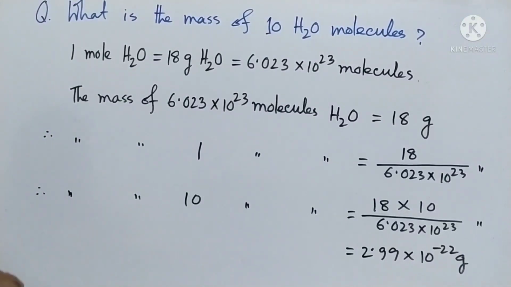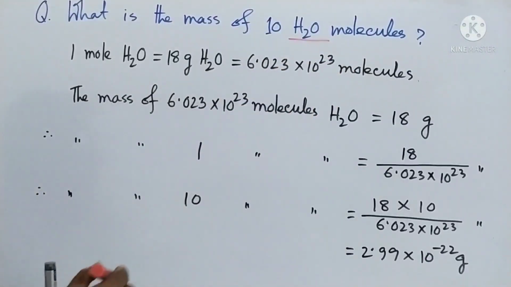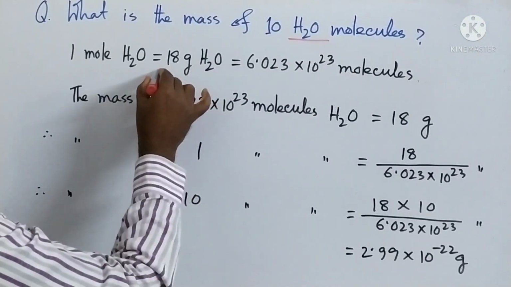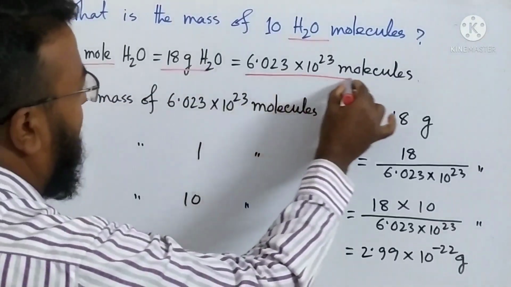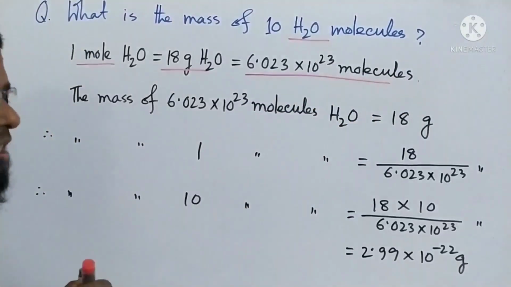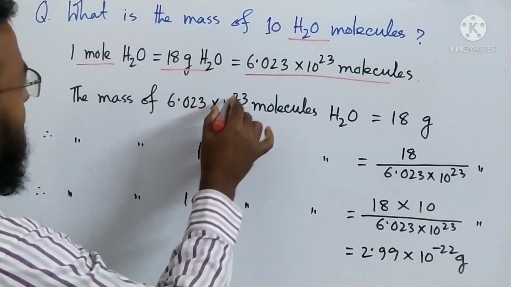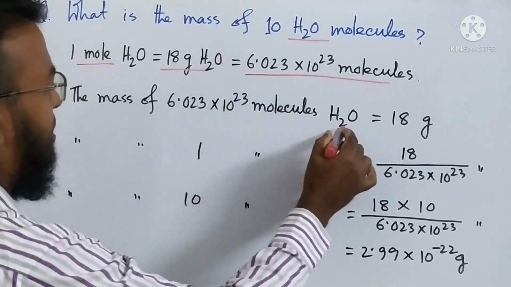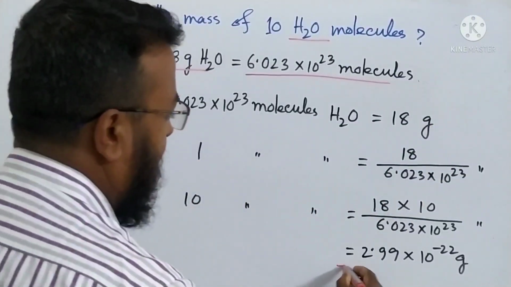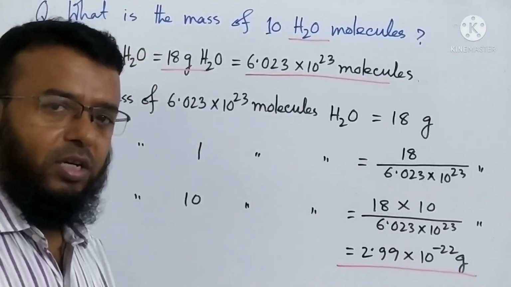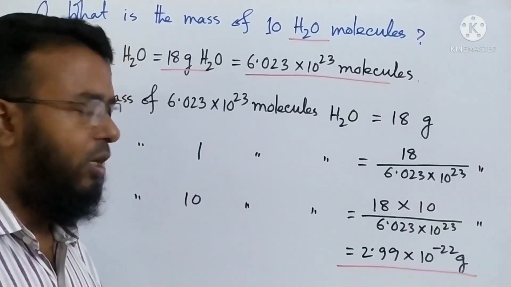So we have got the answer. Everybody see that. First of all, we know the molecular mass of water is 18. So if it is converted to the gram unit, then it is 1 mole. And how many molecules are there? This is Avogadro number, 6.023 × 10^23 molecules. So the mass of 6.023 × 10^23 molecules of water equals 18 grams. So what will be 1, then what will be 10, and then by using the scientific calculator you can easily find out the answer. That is 2.99 × 10^-22 gram.